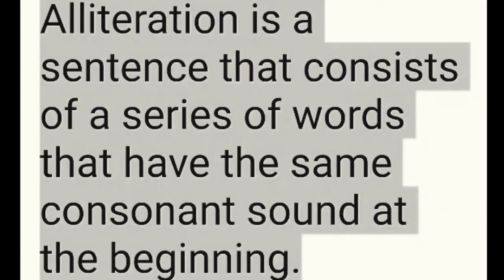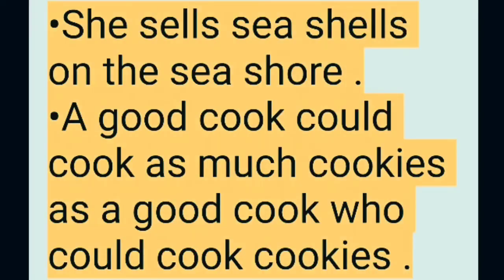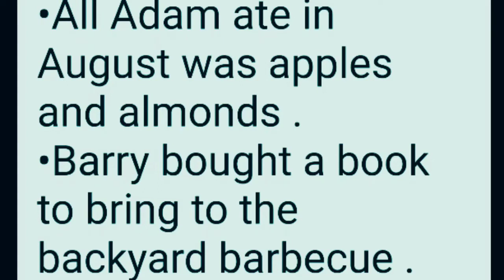Alliteration is a sentence that consists of a series of words that have the same consonant sound at the beginning. She sells seashells on the seashore. A good cook could cook as many cookies as a good cook who could cook cookies. All Adam ate in August was apples and almonds. Barry bought a book to bring to the backyard barbecue.